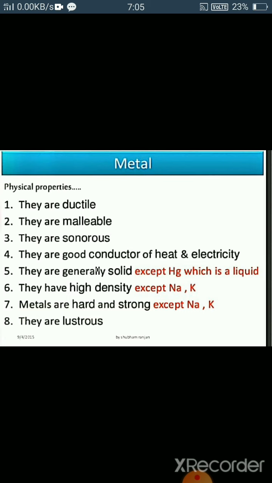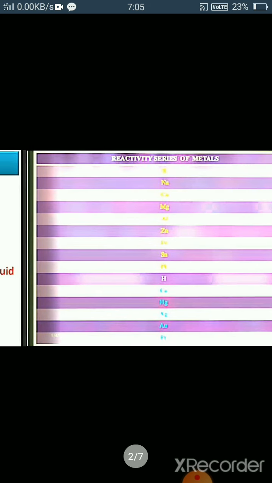All the metals are generally very hard and strong, but sodium and potassium are the exceptions, which are quite soft like rubber, and they have luster or shine. So these are some physical properties of metals.